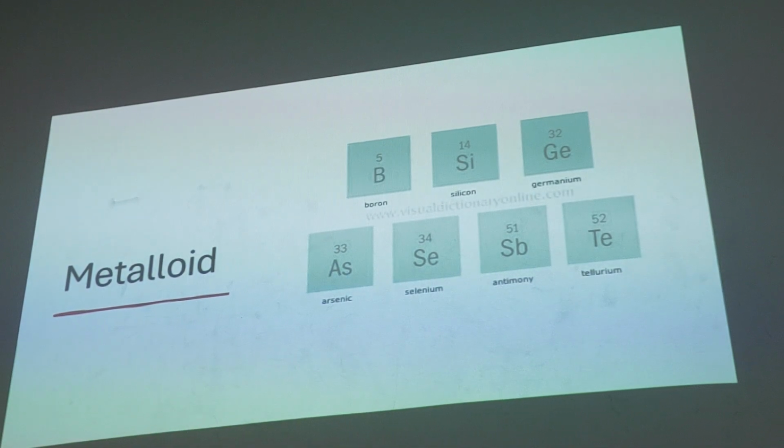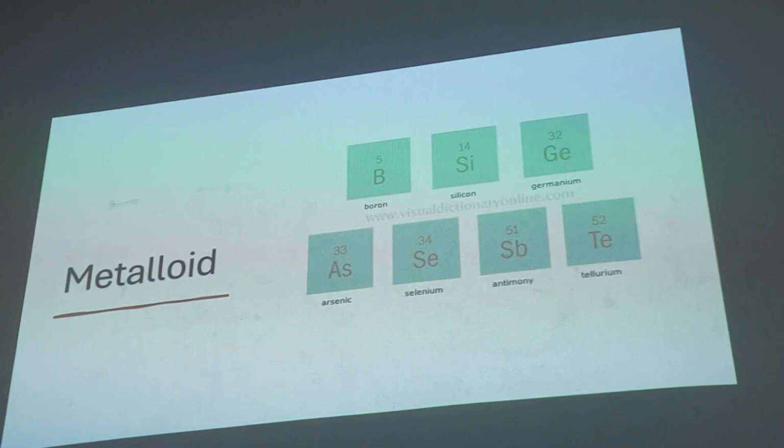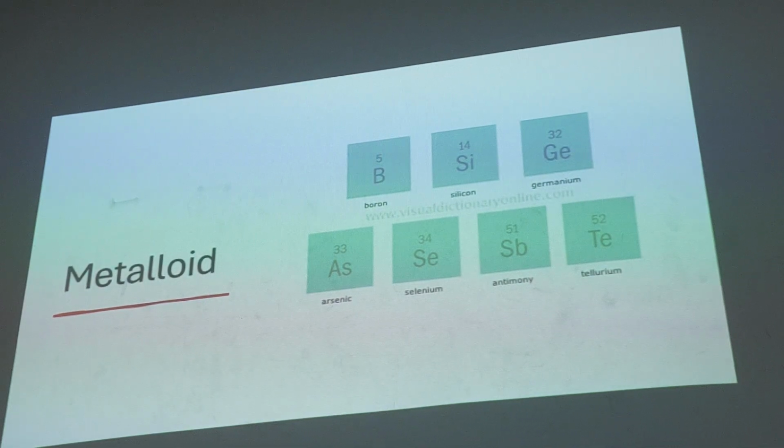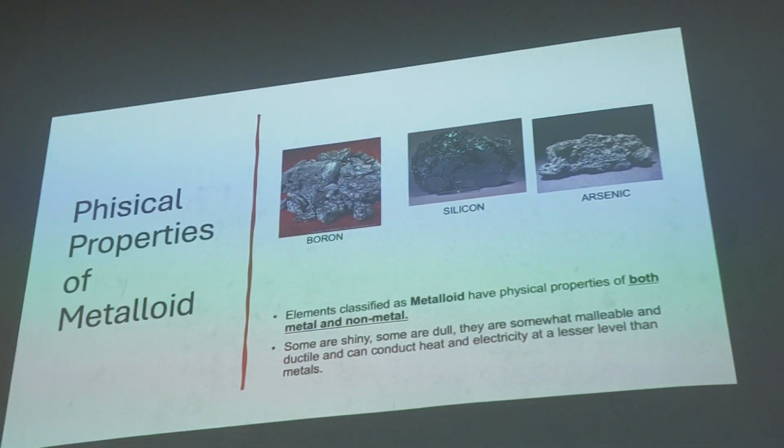Where we can find metalloids is probably in your cell phone and computer, because it's inside the transistor, integrated circuit, or LED. Your panel has a metalloid. These are the properties of metalloid.